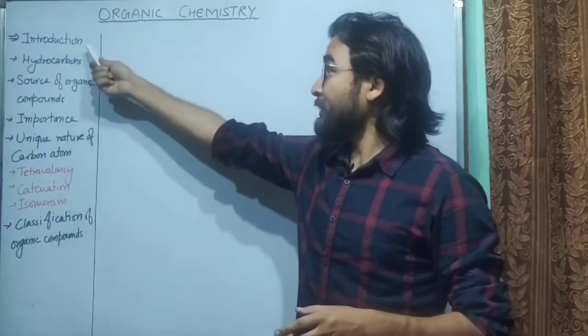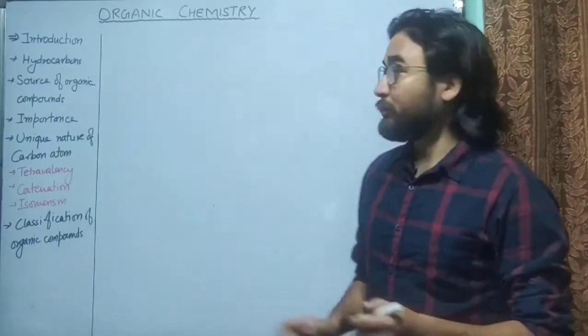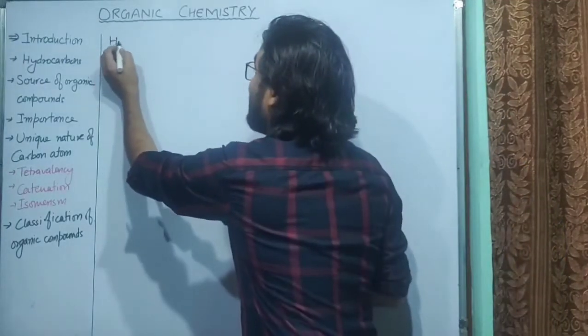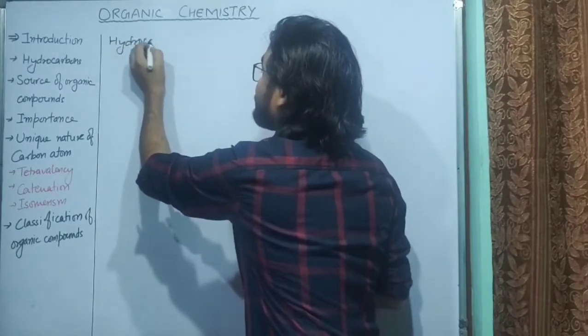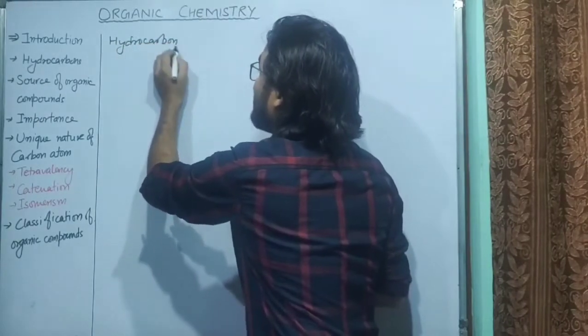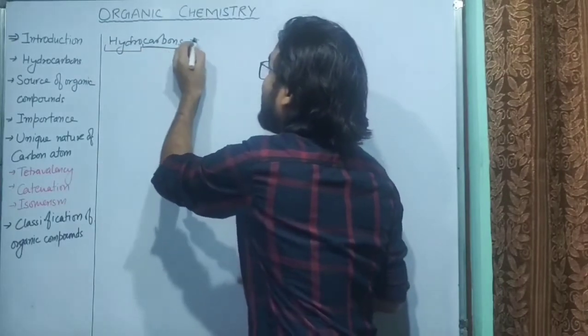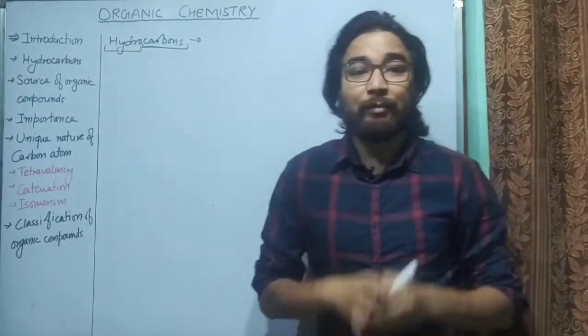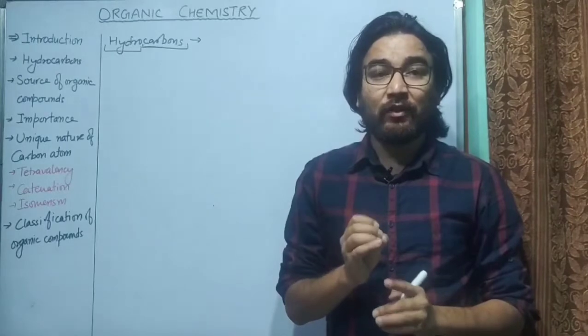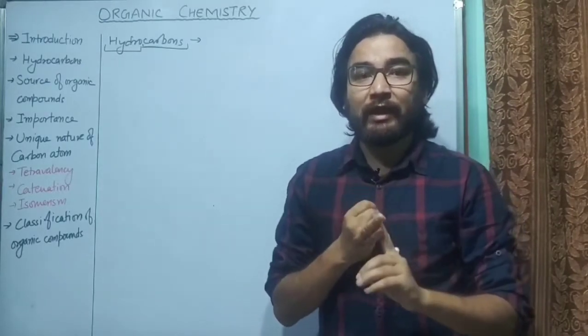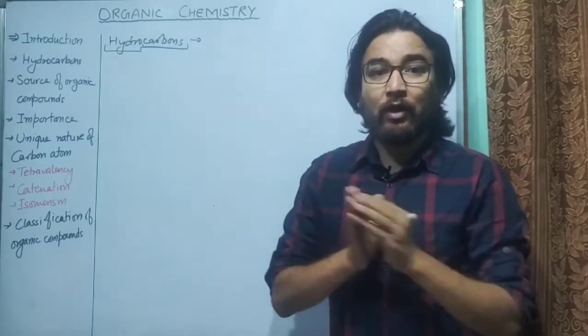So you can see here the hydrocarbons. What are hydrocarbons? As you see, hydrocarbons consist of two words, hydro and carbon. So the compounds which consist of hydrogen and carbon only, obviously these are organic compounds.